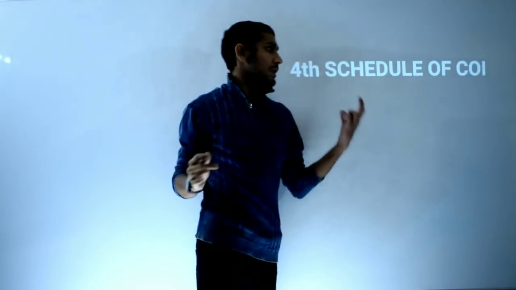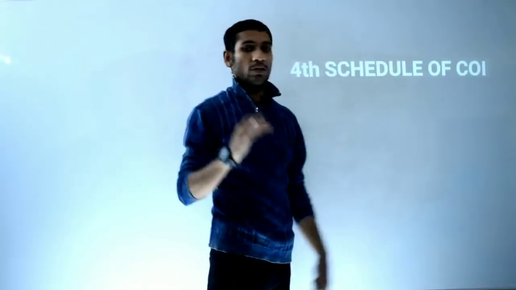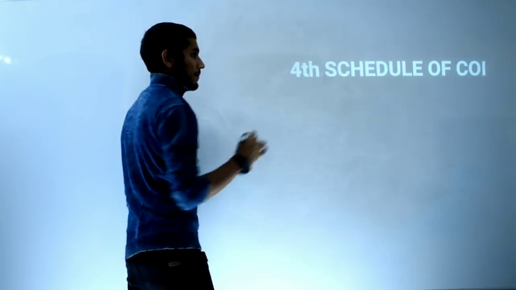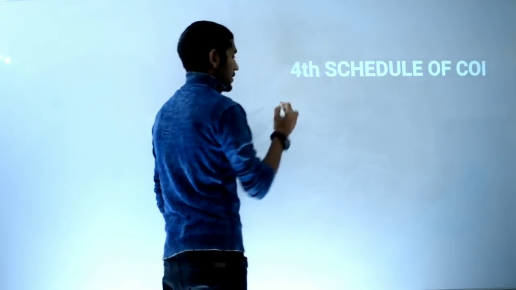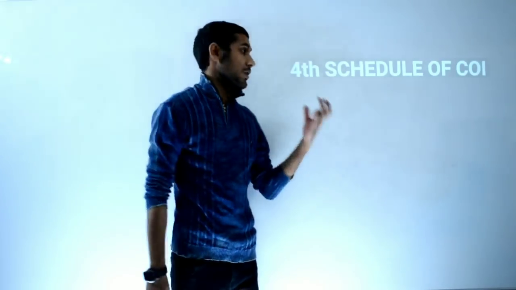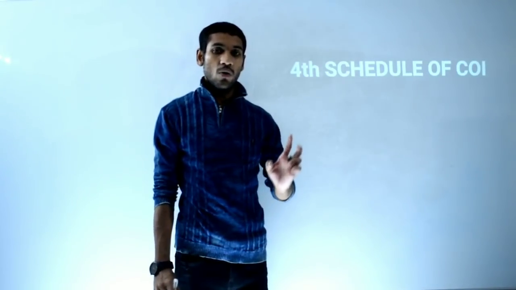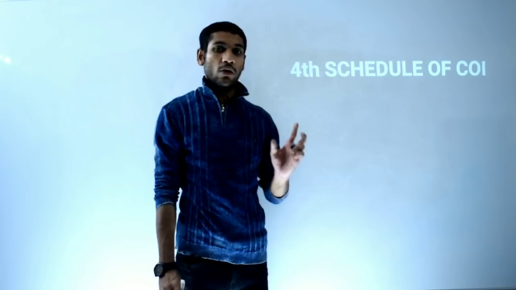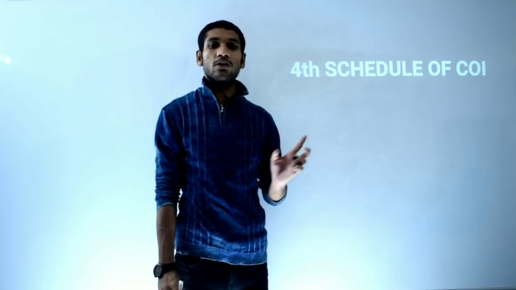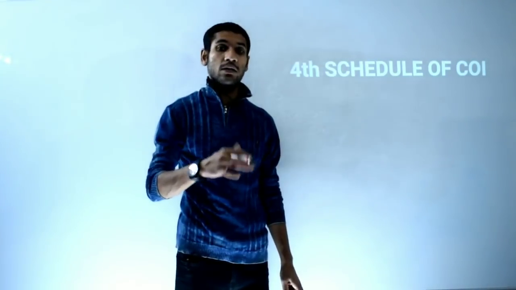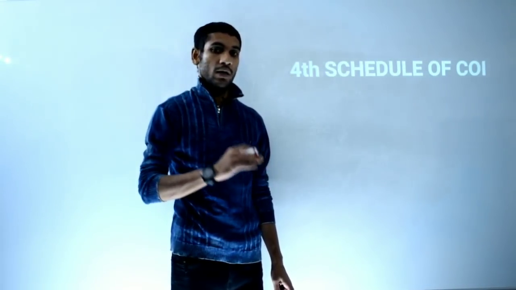See, the fourth schedule of the Constitution of India, I have just written it in short form. According to the third schedule, as I have told you, every minister, even the prime minister, takes oath according to the third schedule of the Constitution of India, and the president takes oath according to Article 60 of the Constitution of India.